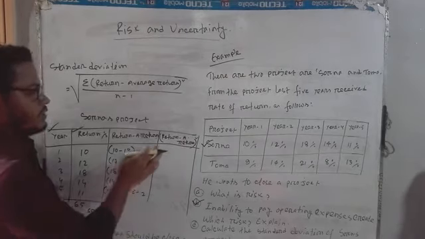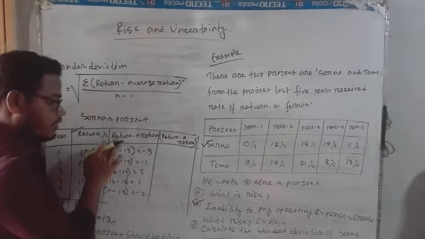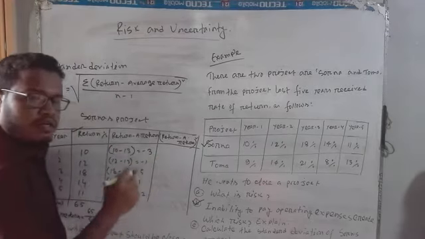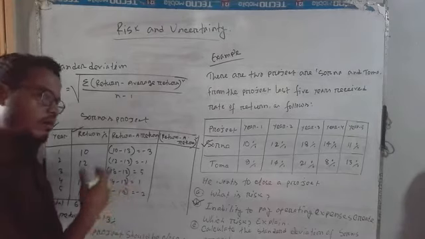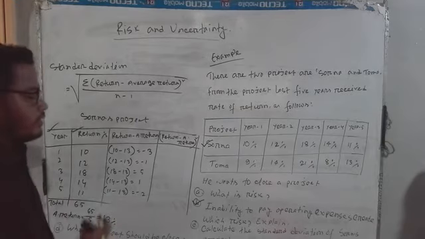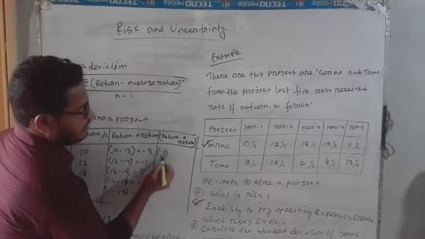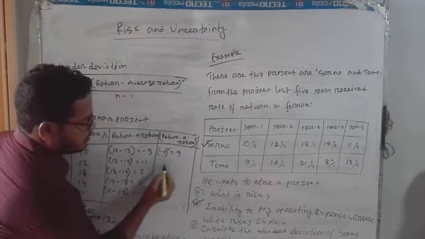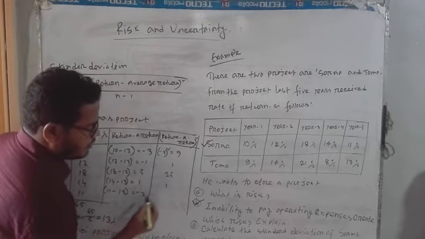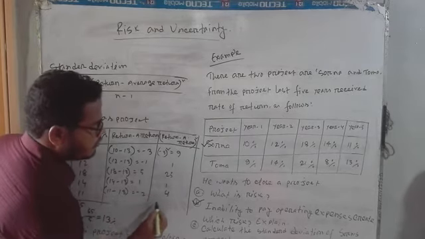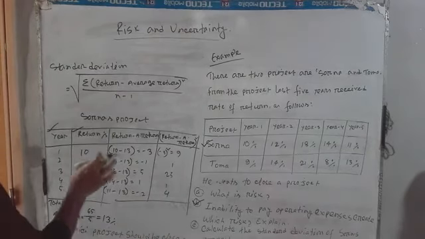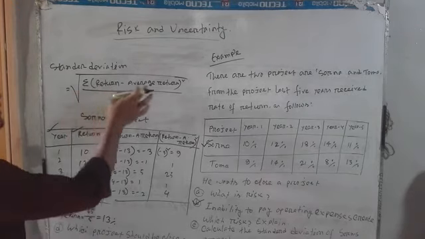So dear student, here the return minus average return. Then I will square the return minus average return, to find the return minus average return squared. Minus 3 squared is equal to 9, minus 1 squared equals 1, 5 squared equals 25, 1 squared is equal to 1, minus 2 squared is equal to 4. So by applying this formula we can easily find the summation of return minus average return squared.